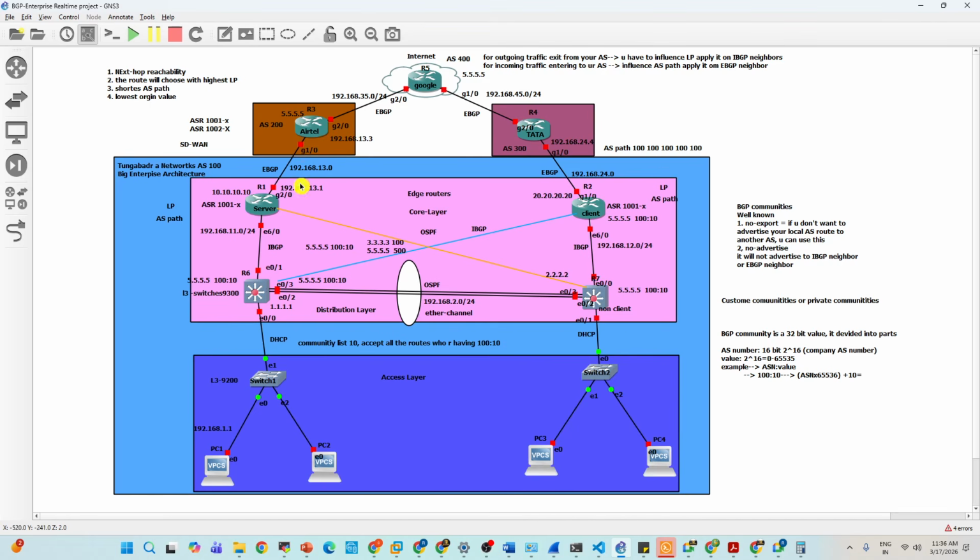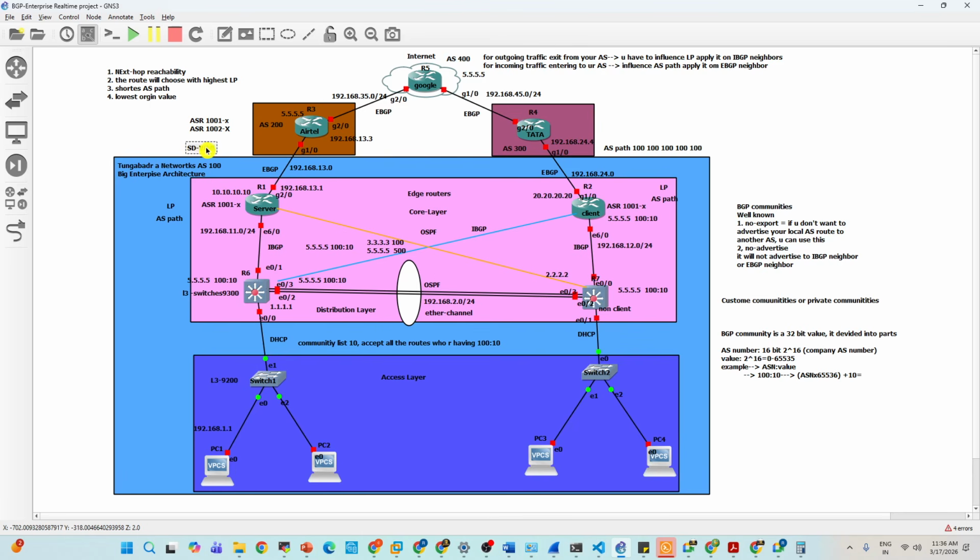We need to create a ticket with the Airtel team, and they will troubleshoot it. But since it is impacting, you need to manually switch over to Tata. This manual intervention takes a lot of time to switch the path. That is a problem, a traditional BGP issue. To avoid this, they use SD-WAN.